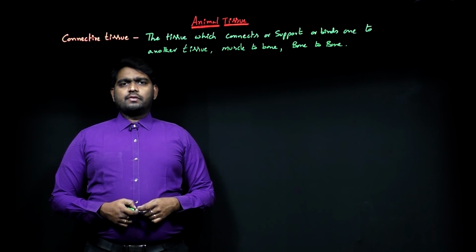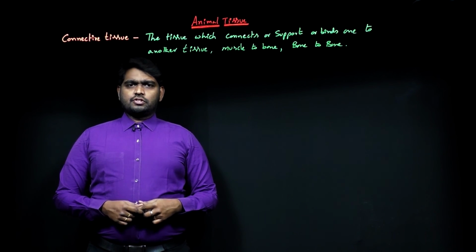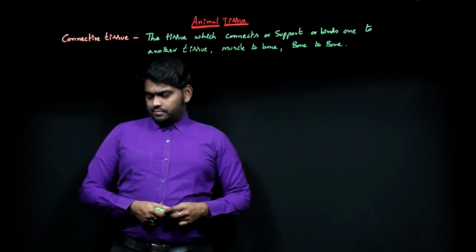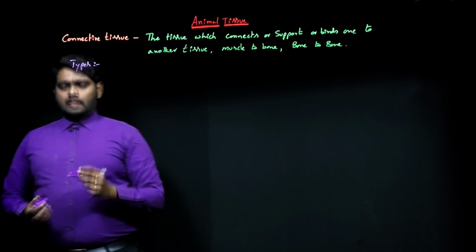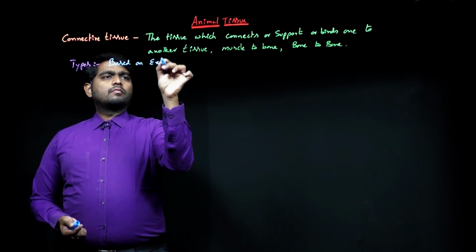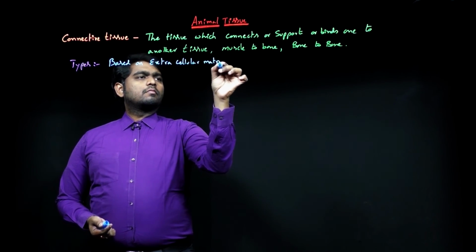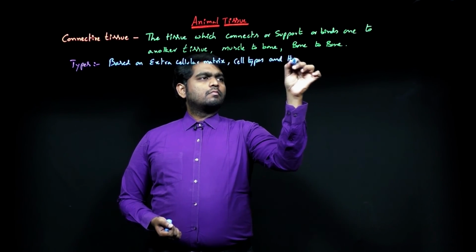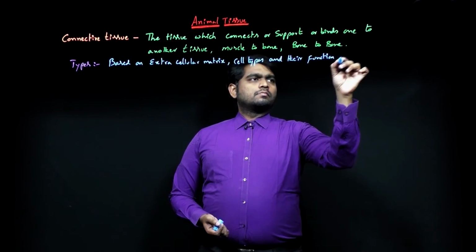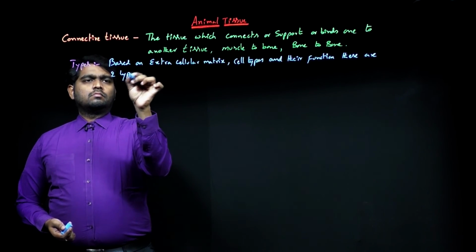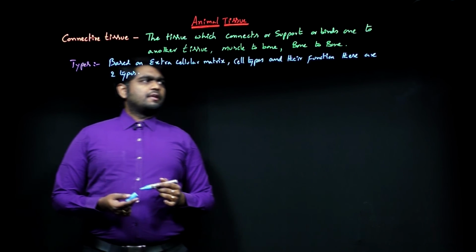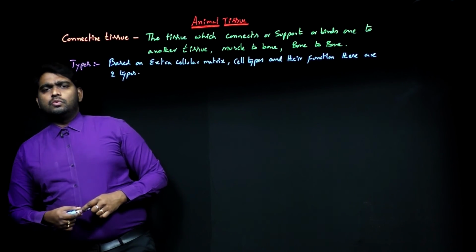In this video we try to discuss connective tissues, how many types, what are the compositions and everything. Based on extracellular matrix, cell types and their function, these are two types.